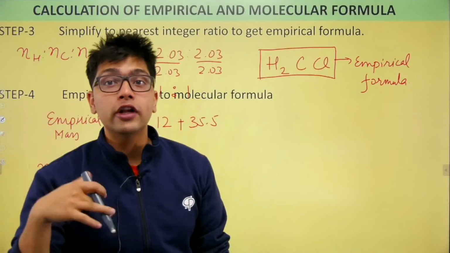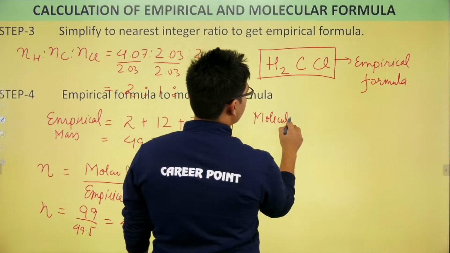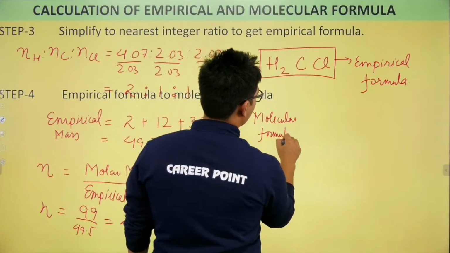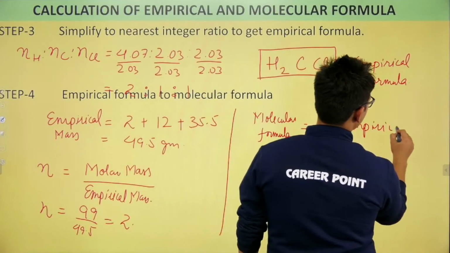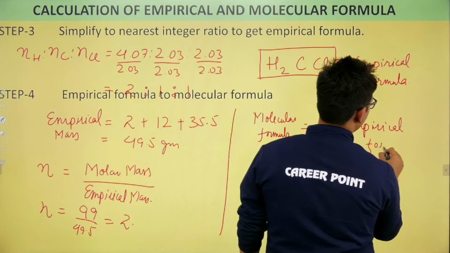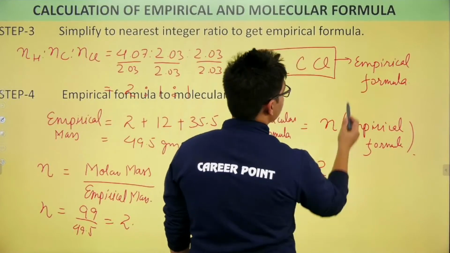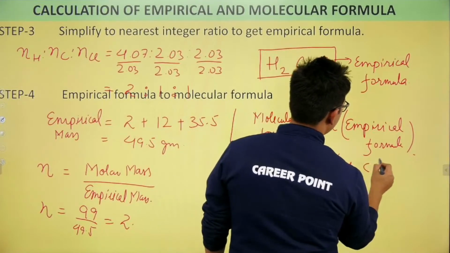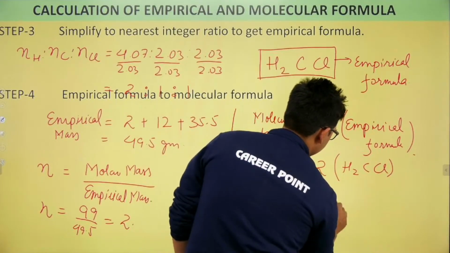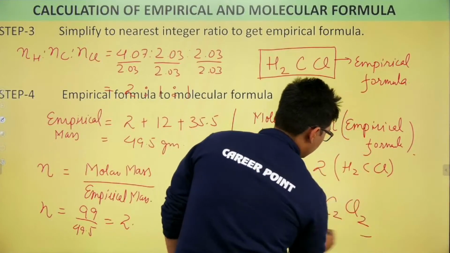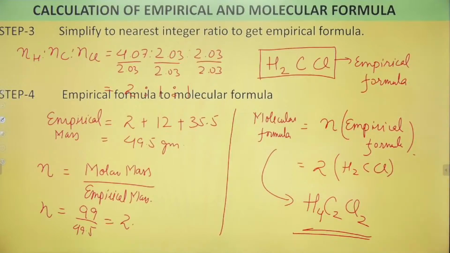Finally, when I have to write the molecular formula, it simply is n times the empirical formula. So n is 2, times the empirical formula H2CCl. So what is the molecular formula? It is coming out as H4C2Cl2. Now this is our answer. Now is this thing clear? Are you guys clear with the steps?